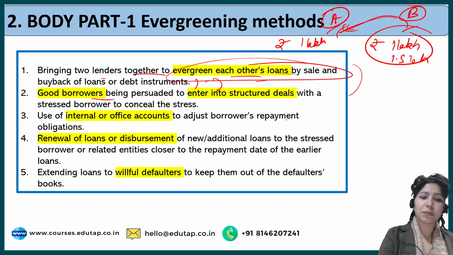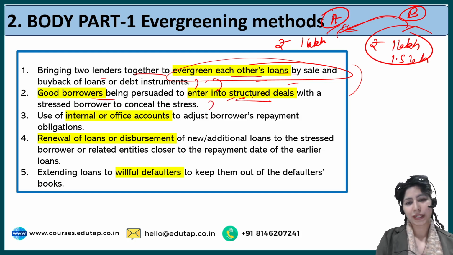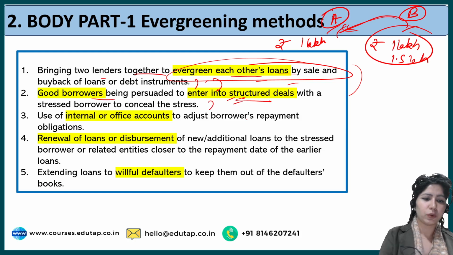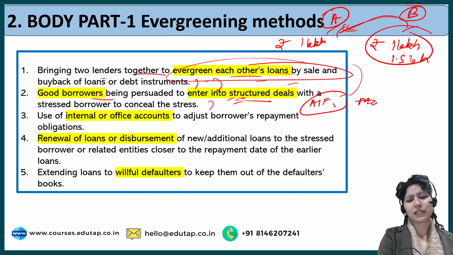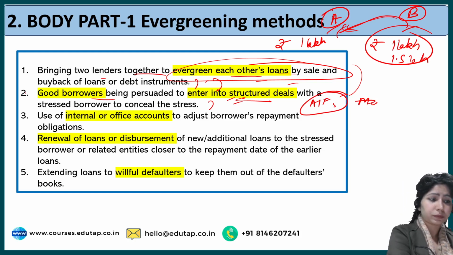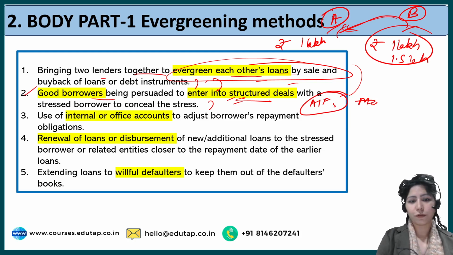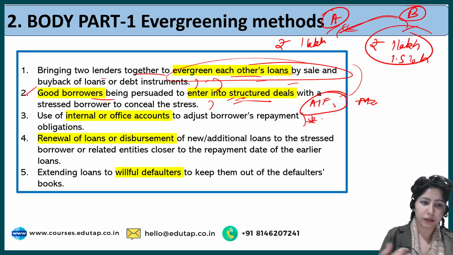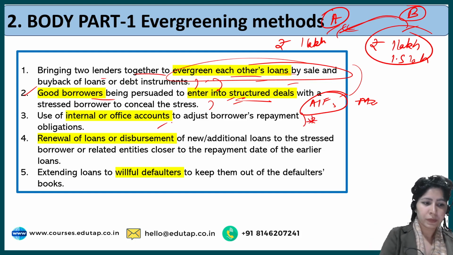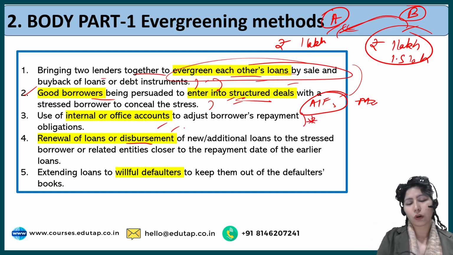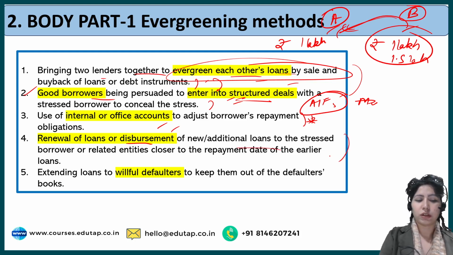Then good borrowers being persuaded to enter into structured deals with the stressed borrower to conceal the stress. For example, this could be through AIFs, not mutual funds, but AIFs. Then use of internal or office accounts. This is very interesting, that a bank officer can tamper with the accounts or office books. Then renewal of loans or disbursement of new additional loans to the stressed borrower.